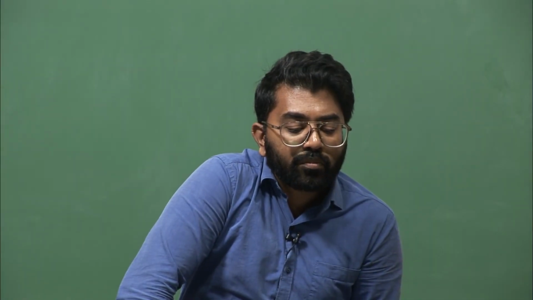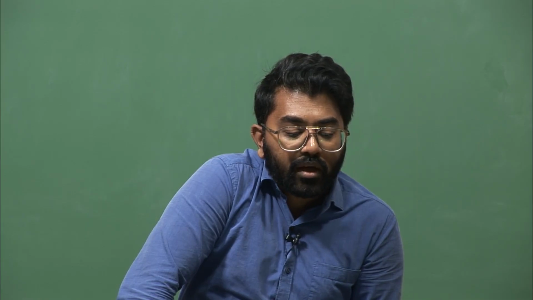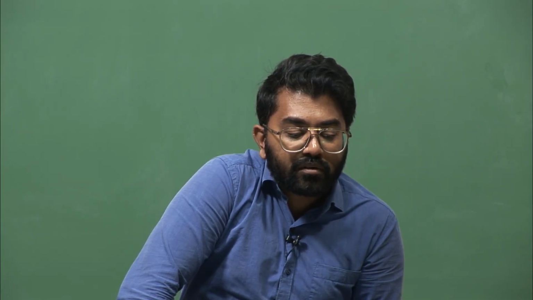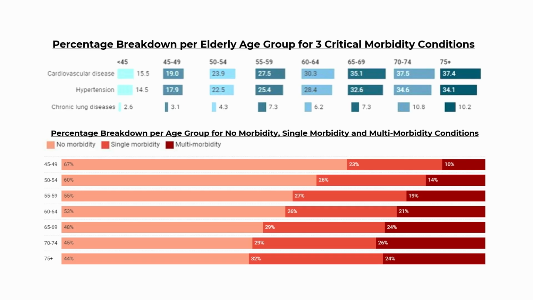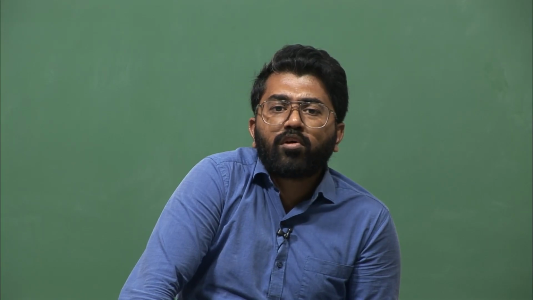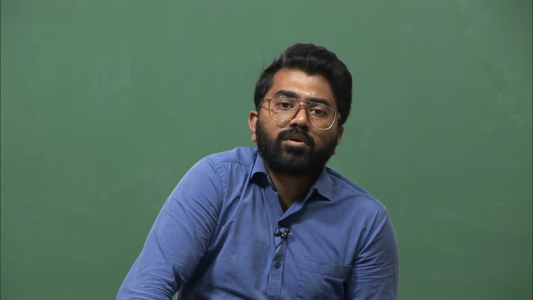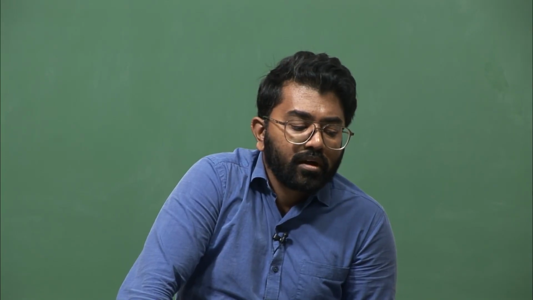Now the percentage breakdown per group for no morbidity, single morbidity and multi morbidity conditions. No morbidity is fairly high for 45 to 49. Single morbidity is of course an increasing curve going from 45 to 75, similar with multi morbidity. You are seeing a very high multi morbidity range from 70 to 74 years of age, and fairly low, 10%, for 45 to 49. So, below 45 is not a very good target group for this particular project Hello. This is very clear. The idea is 45 up till maybe 75 plus a little bit.